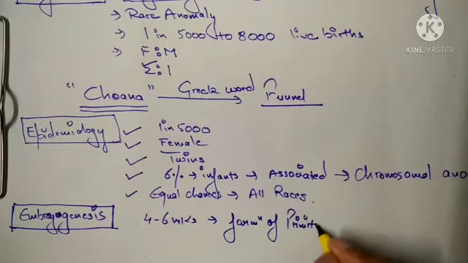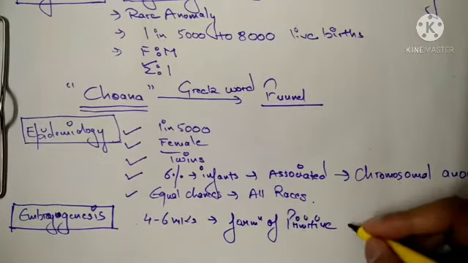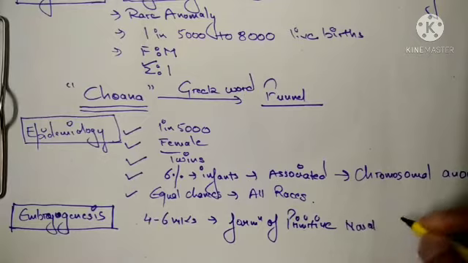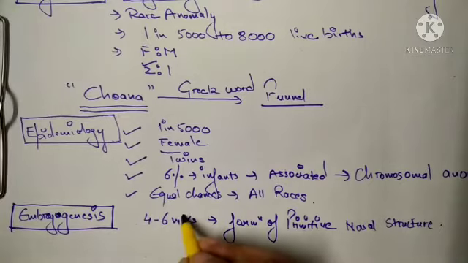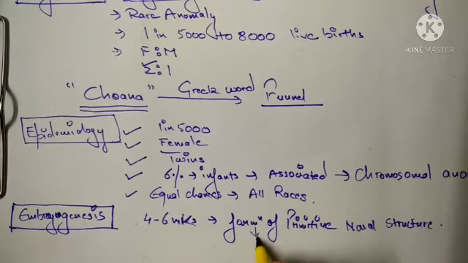primitive nasal structure. Very early, 4 to 6 weeks is very early, and at the same time the nasal pits form and burrow into the mesenchyma to create the primitive nasal cavity. So in this period only your nasal pits form and they burrow into the mesenchyma and they create the primitive nasal cavity.